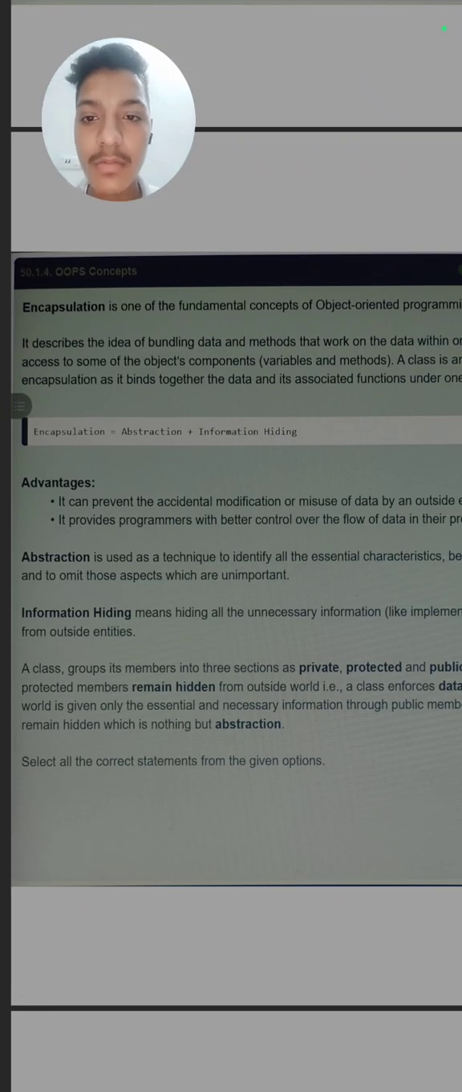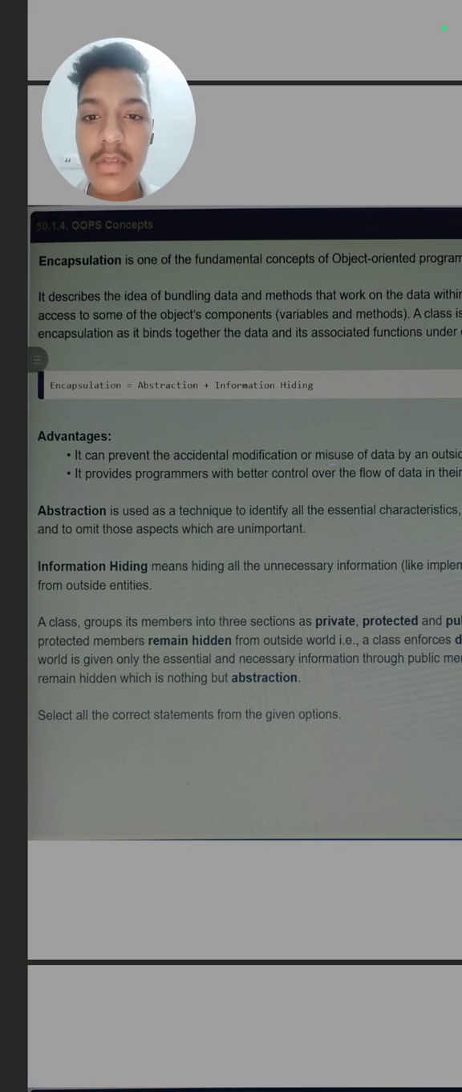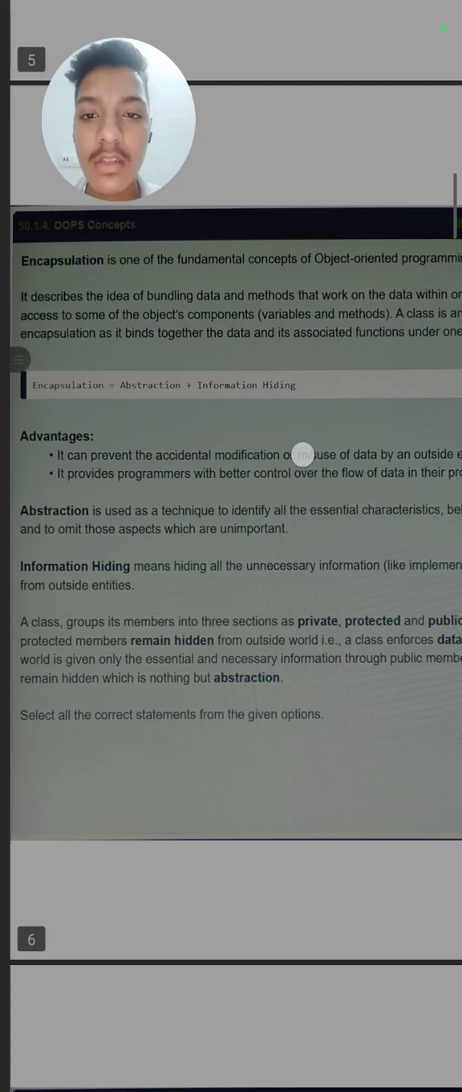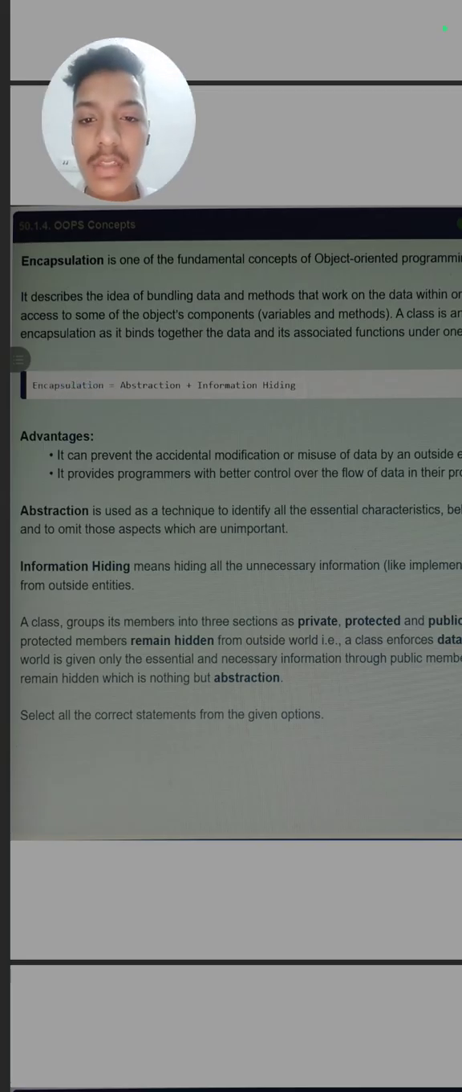Next is OOPS concepts. First is encapsulation. It is one of the fundamental concepts of object oriented programming. It describes the idea of bundling data and methods. Simply, if they ask for 1 mark, you can write: binding data and methods together is known as encapsulation. It is also written that encapsulation is abstraction plus information hiding.